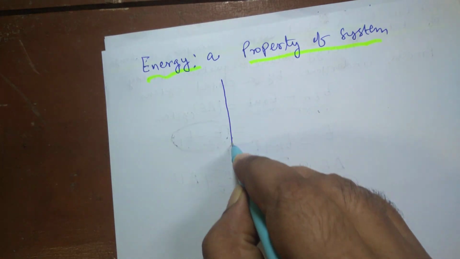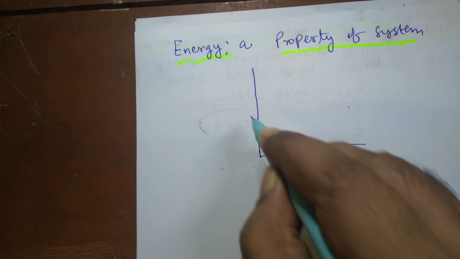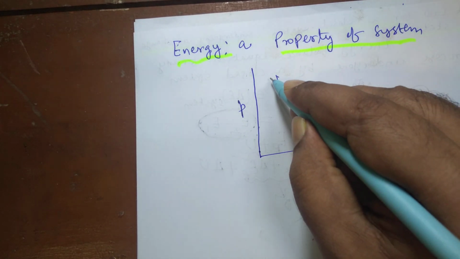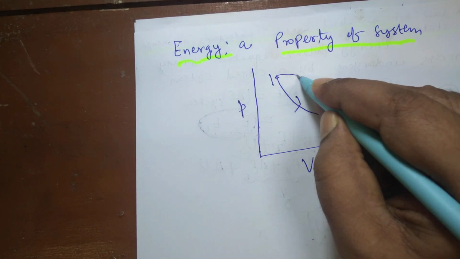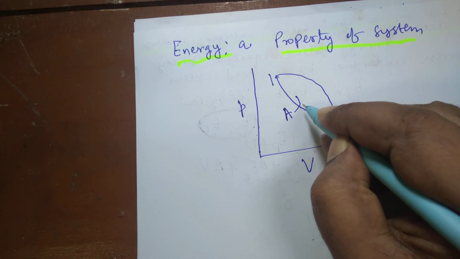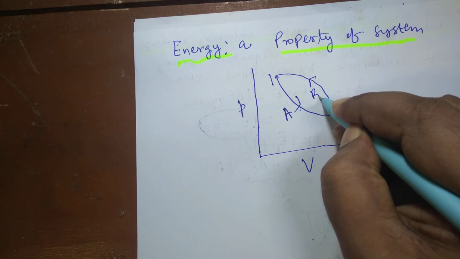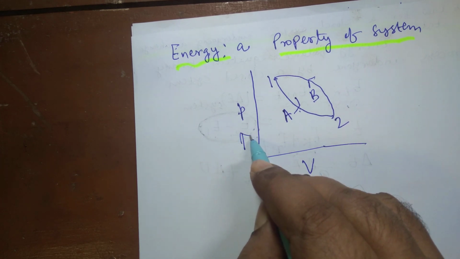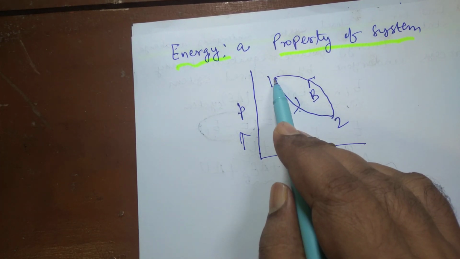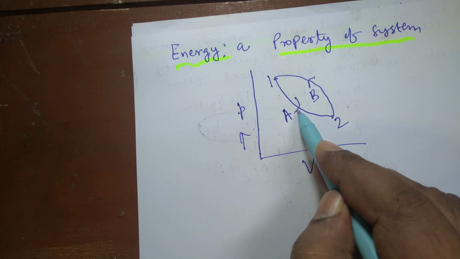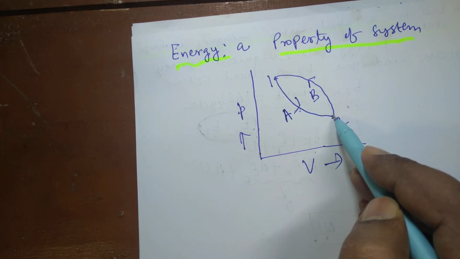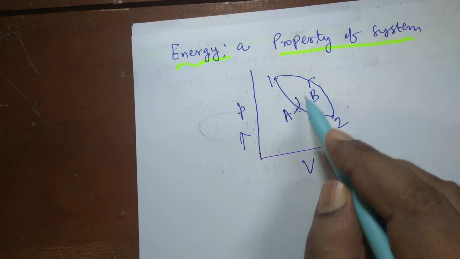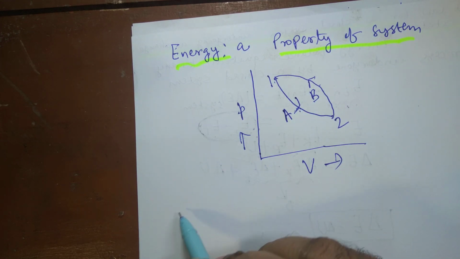Suppose this is a PV diagram. This is state 1, this is state 2. This is the path A, this is the path B. You see, this is the pressure, this is the volume diagram. The system travels from state 1 to state 2 through path A or process A, and then it travels back to state 1 through path B. Then A and B together constitute a cycle.